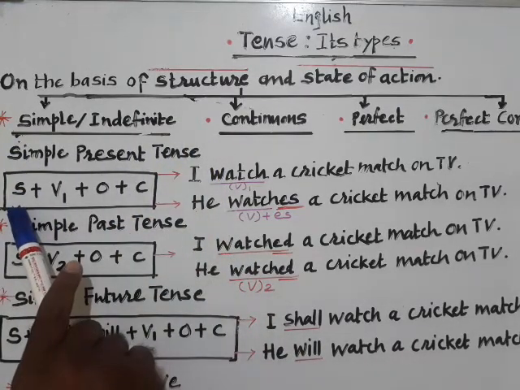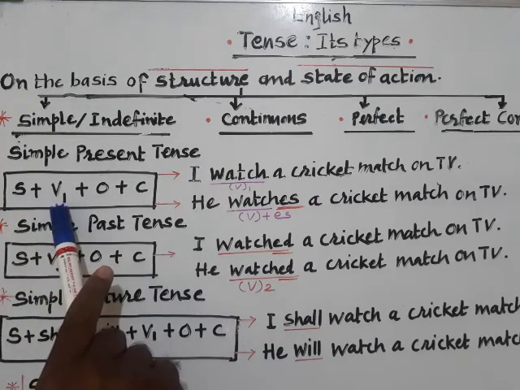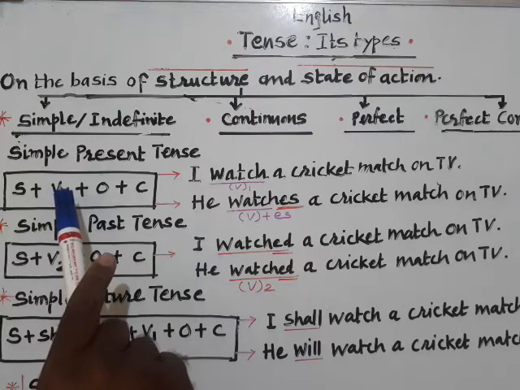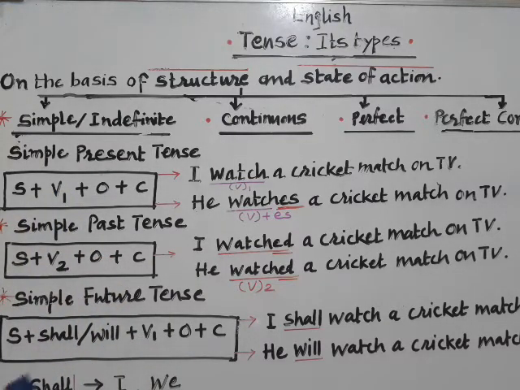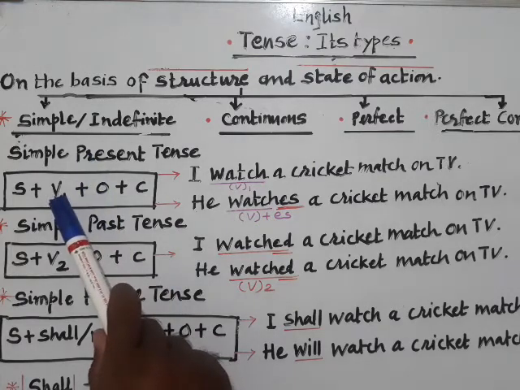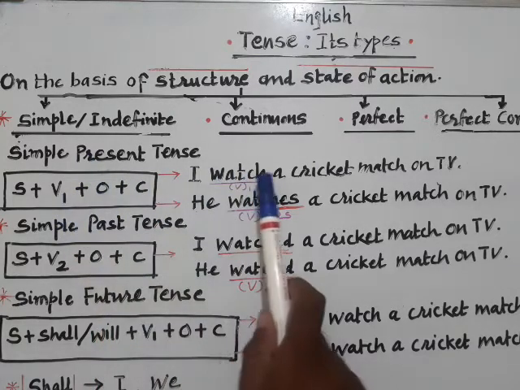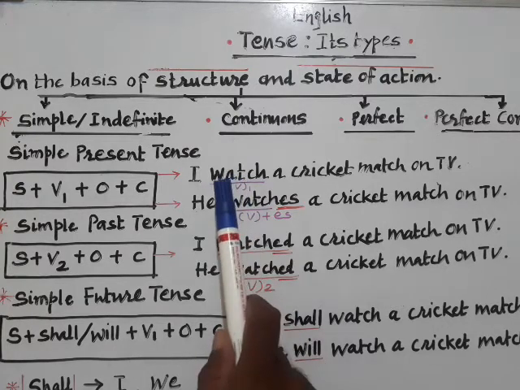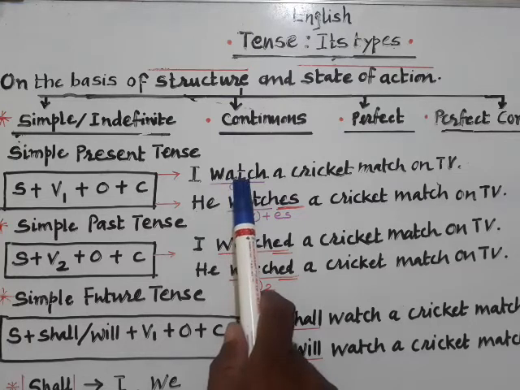You see here, after subject V1 is written. In the previous video I discussed with you the symbolic meanings of V1 to V4. So V1 stands for the present form or the base form of any verb. For example, this is the verb watch. Watch is the basic form or base form. So here watch is performing the function of V1.